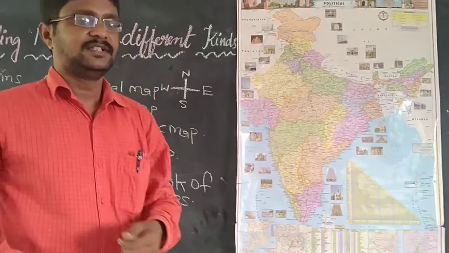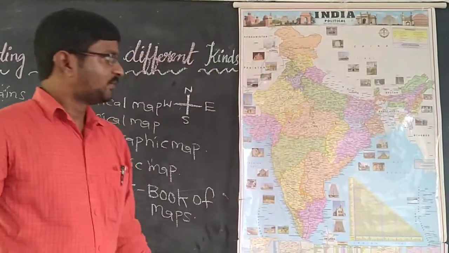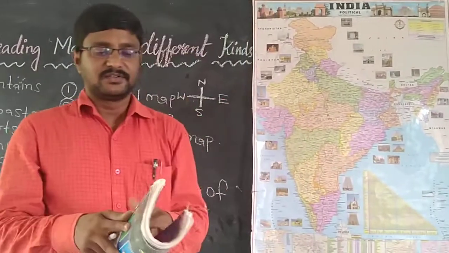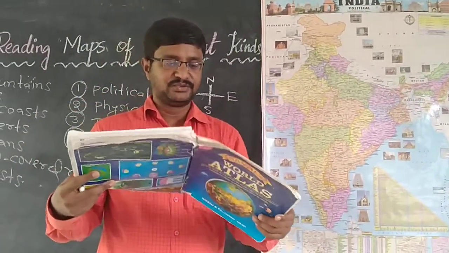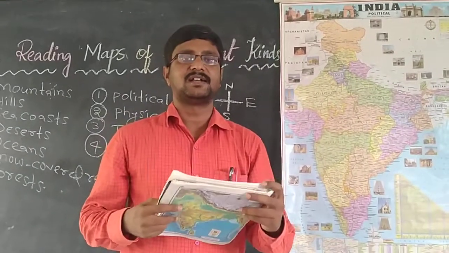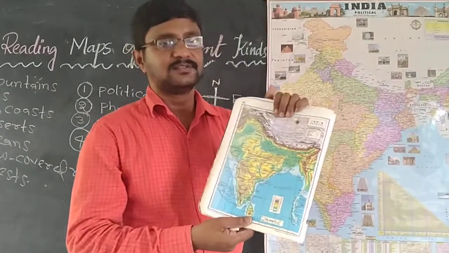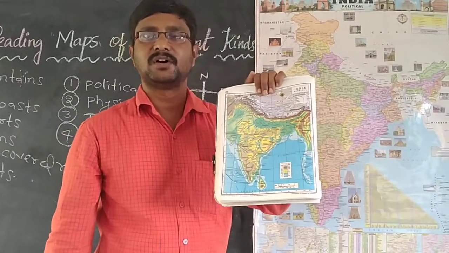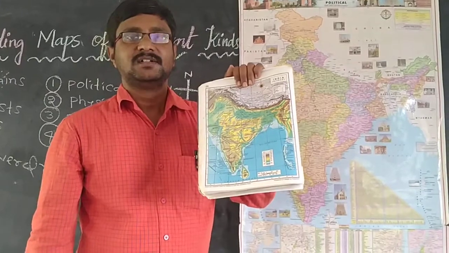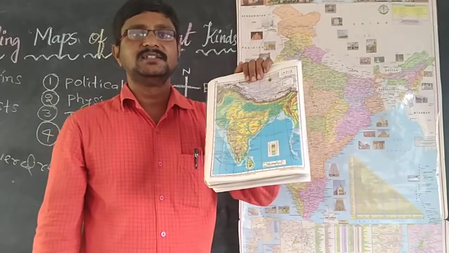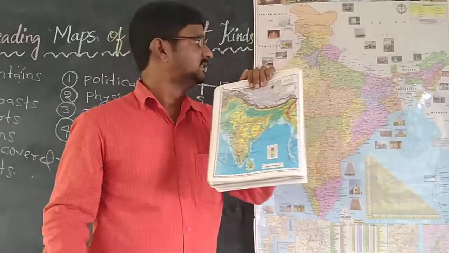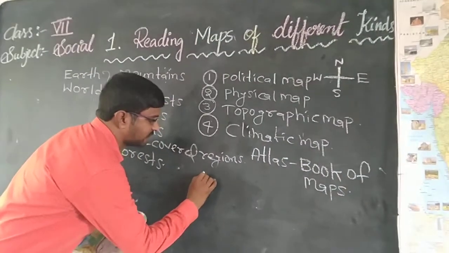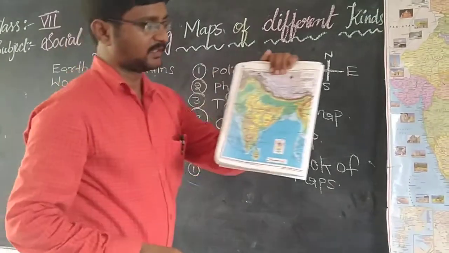Okay, right. Dear students, if you find any atlas, for example, now I am going to show you one map from atlas. See, this is the physical map of our country. This is the physical map of our country. So, how many colors do you find in this map? You find three colors. One is, tell me what are the colors we have found?